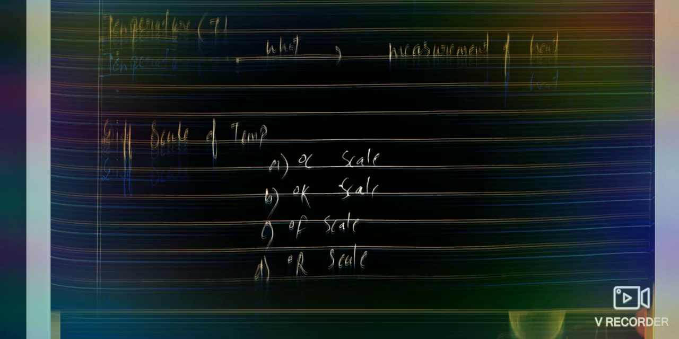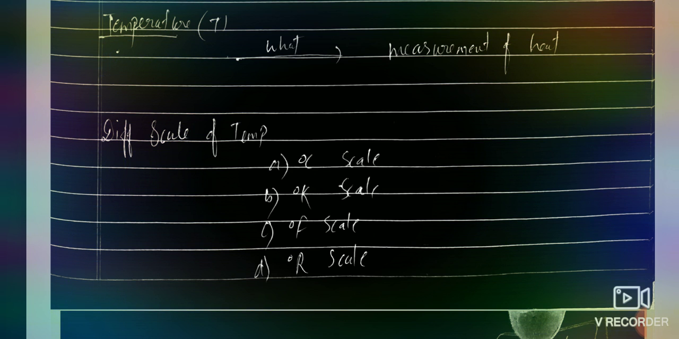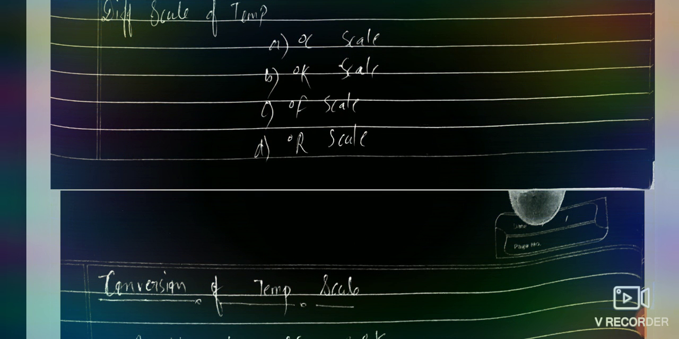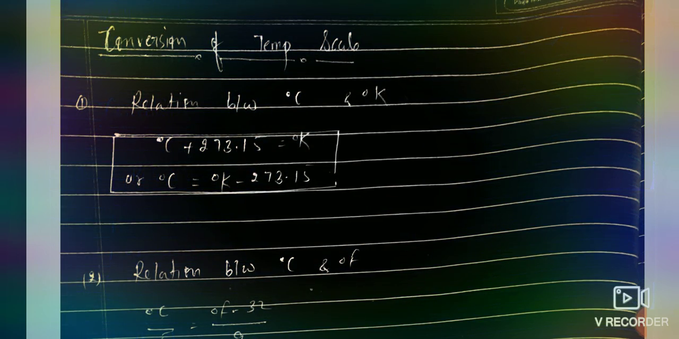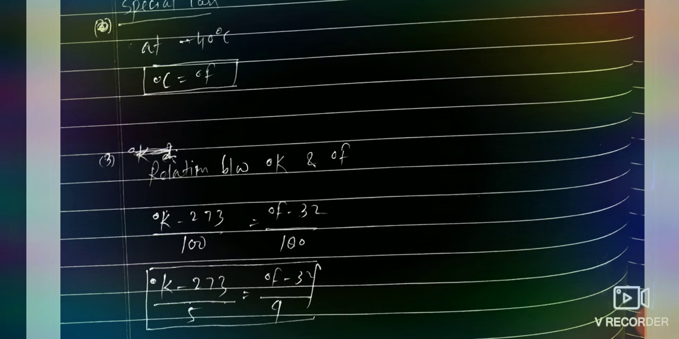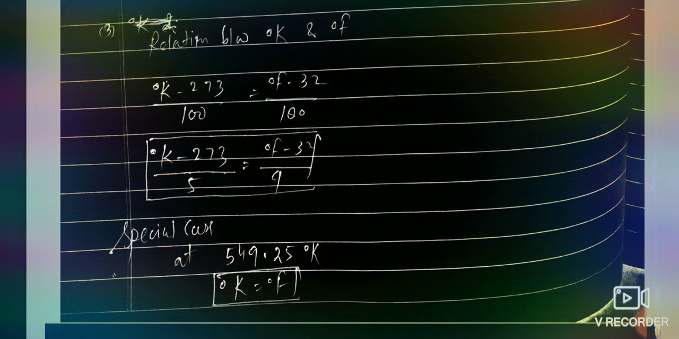After that, we completed what temperature is. If we define temperature in a single word, we can say the measurement of heat is known as temperature. Different scales of temperature: there are four scales in which temperature is measured, degree Celsius, degree Kelvin, degree Fahrenheit, and degree Reaumur. Then we studied the conversion of temperature scales: the relation between degree Celsius and Kelvin, the relation between Fahrenheit and Celsius, and the special case at minus 40 degrees, where the Celsius and Fahrenheit scales are equal to each other, and the relation between other scales.